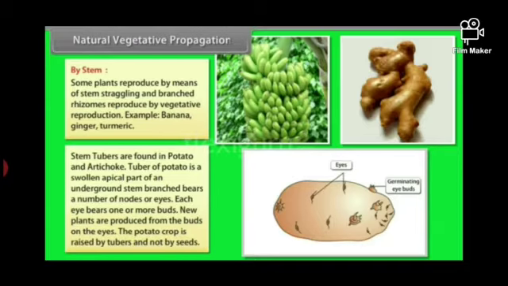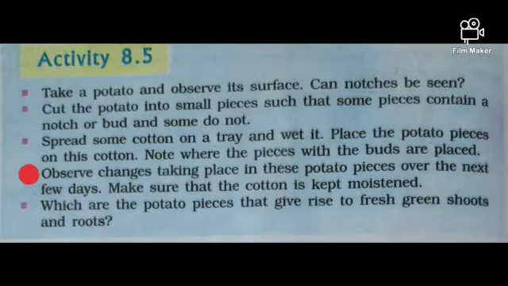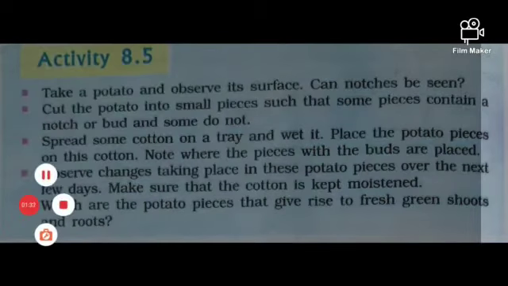The tuber bears a number of nodes or eyes, which we call scars. Each eye bears one or more buds. New plants are produced from the buds on the eyes of the potato. So the potato crop is raised by the tubers and not by the seeds. Is it clear, students? Once go through this activity. Let us demonstrate this activity.